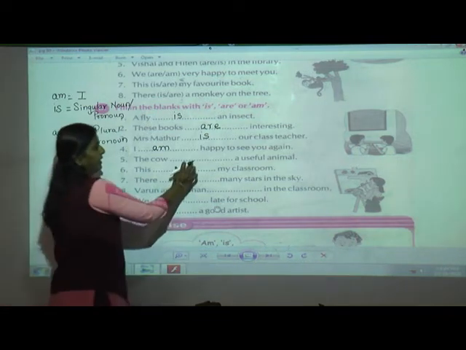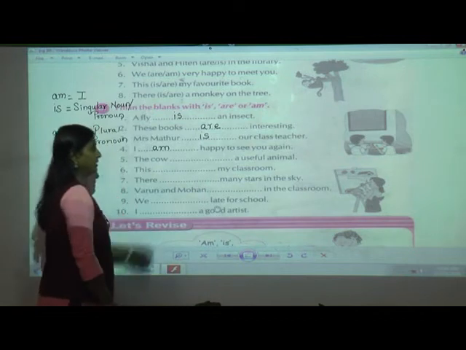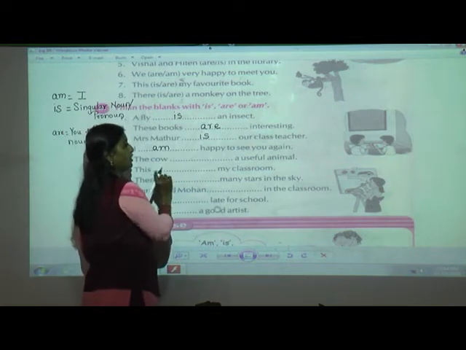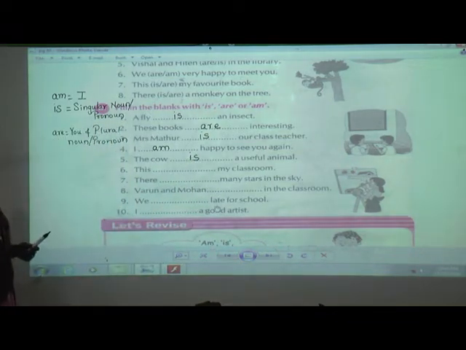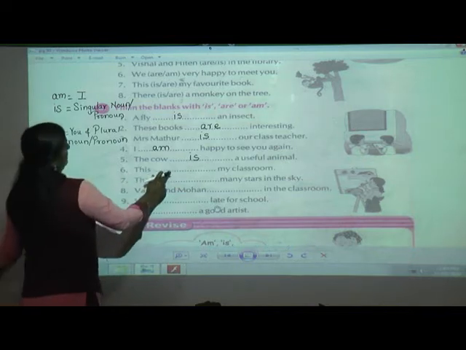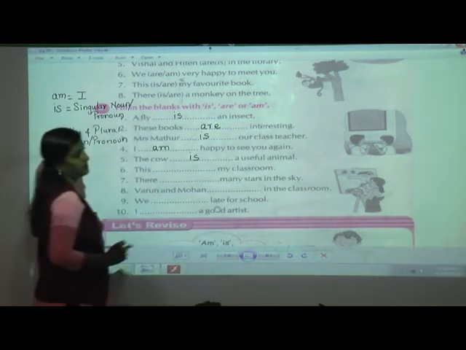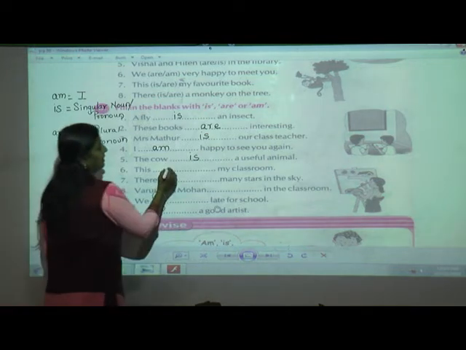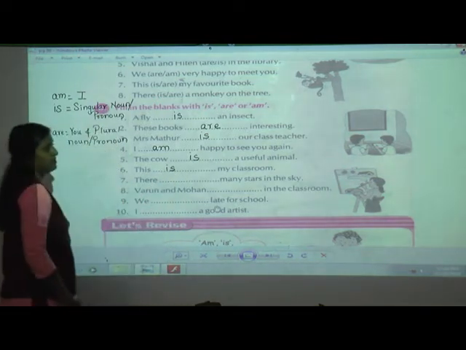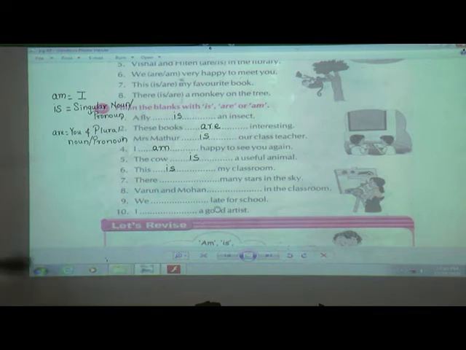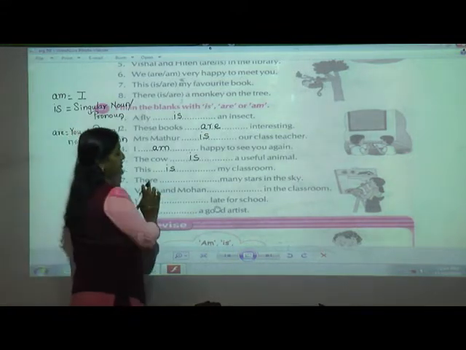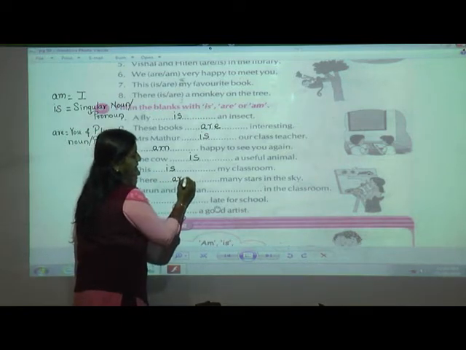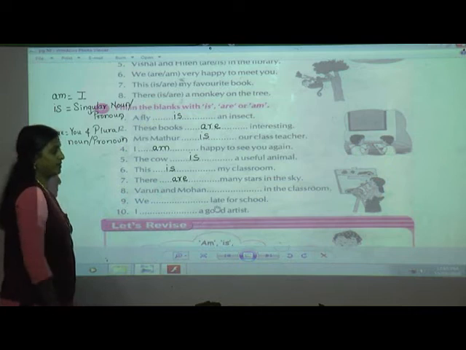The cow dash a useful animal. The cow is what? Exactly, it is a singular. So what we are going to use? Is. This dash my classroom. It is talking about a single classroom. Is. There dash many stars in the sky. Star shows that it is a plural. So there are.